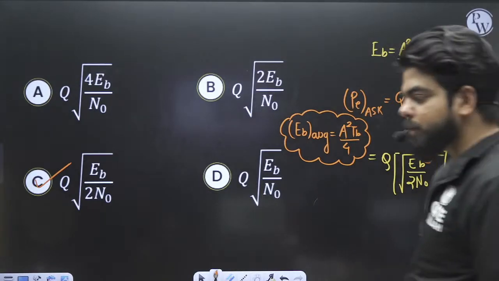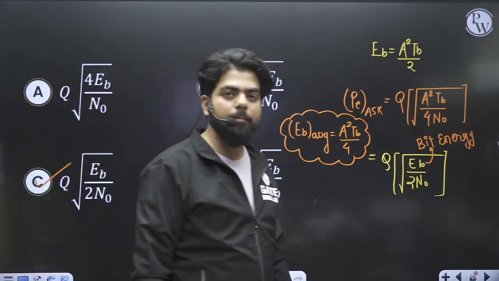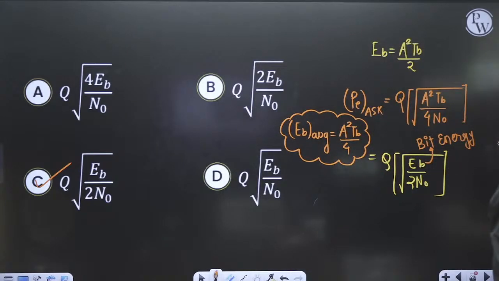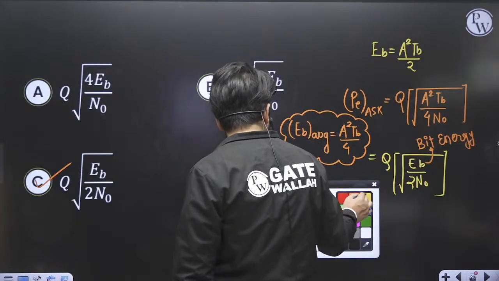Communication system Maha revision will be on 28th of January. On 28th of January, we will be doing the Maha revision of communication system. All the formulas, all the important points we will discuss there. Fine. Now let us move on to the next question.